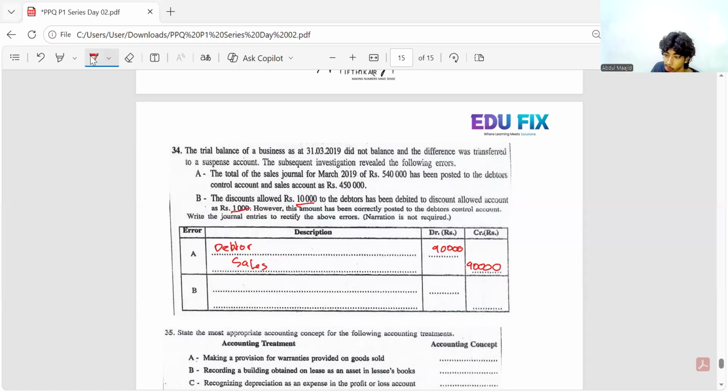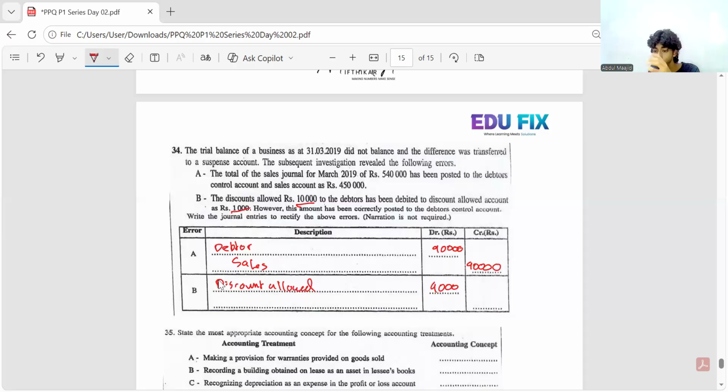So it has been debited to the discount allowed account as 1,000. So the discount allowed is undercasted, right? Undercasted by 9,000. So you need to record another 9,000 as discount allowed. Discount allowed is expense or debit? Discount allowed, debit 9,000.